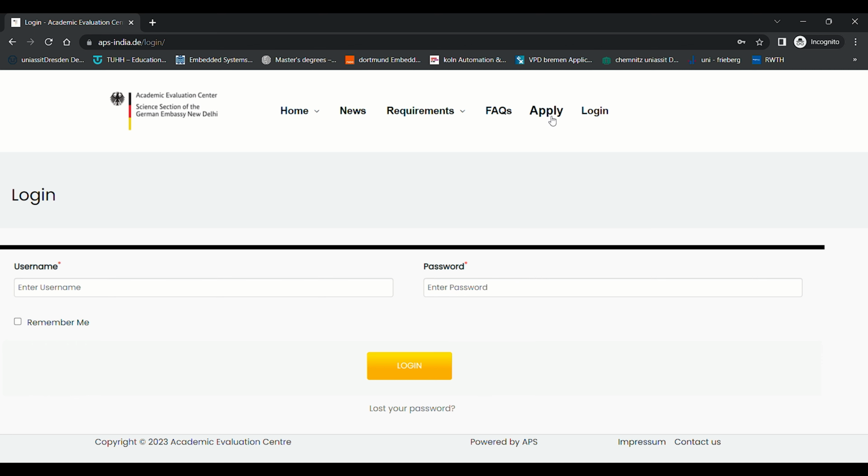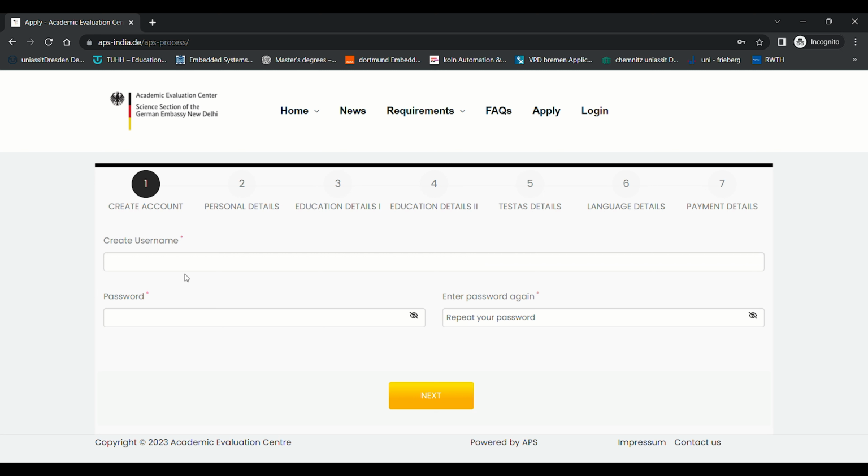Okay. So the first thing we have to do is click apply, and we can see that there are 3 fields present here. One is create username, password, and enter password again. In the username field, you have to give a unique username for yourself, and similarly you have to give a password, and you must comply with the password rules. That is, it must contain an uppercase letter, a number, a special character, etc., and the same password you have to give here also. Now you have to click the next button and it will redirect you to the personal details page.